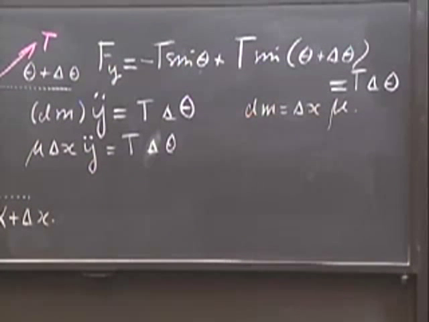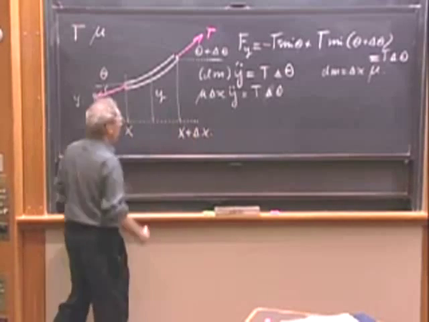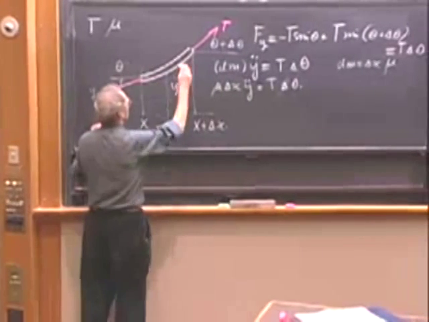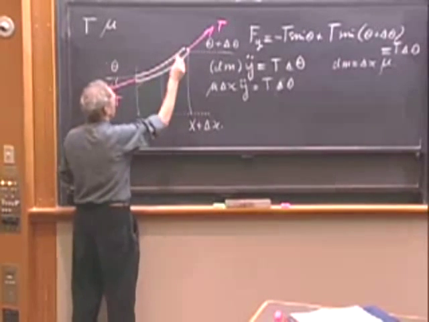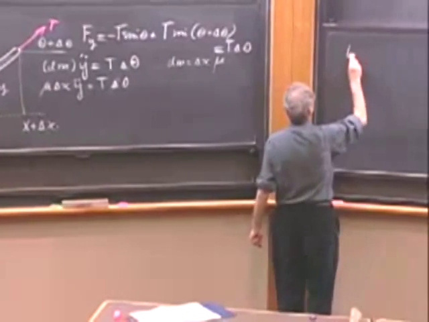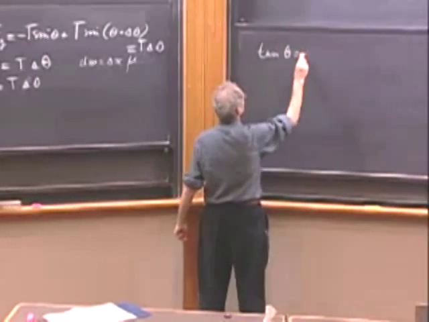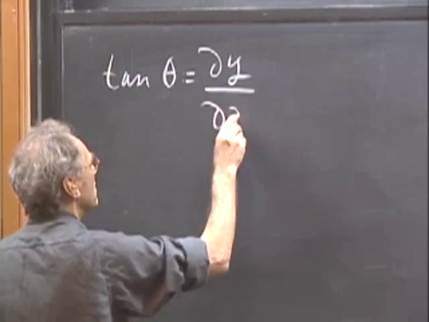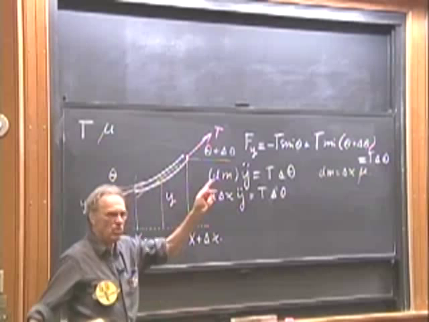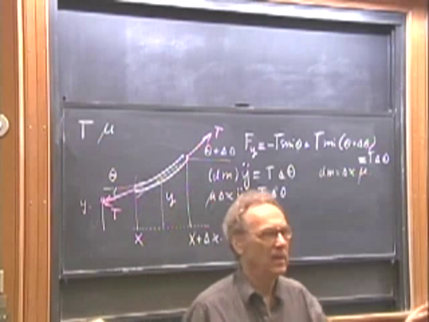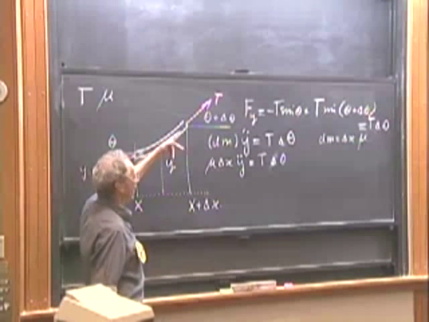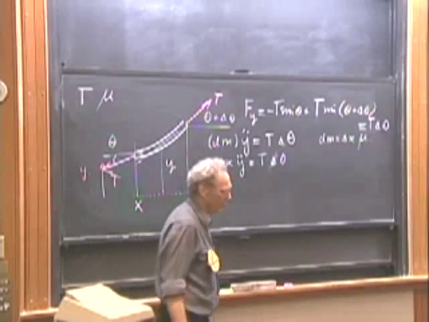Now, since we're in the limiting case, we're going to make delta x 0. The tangent of theta, so that's becoming then this direction, the tangent of theta is dy dx. Right? That is dy dx. And the reason why I use partial derivatives is that I think of it as the time not changing. At any moment in time, this is dy dx. That's the only justification for the partial derivatives.